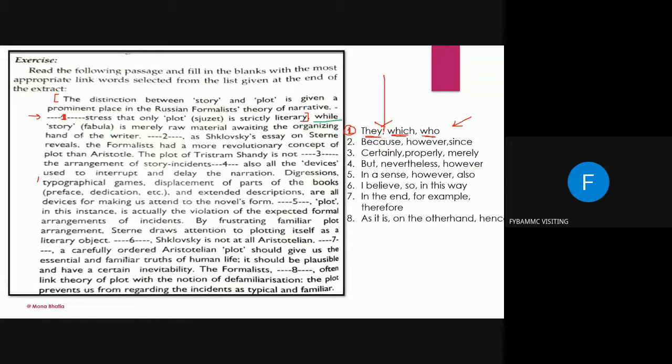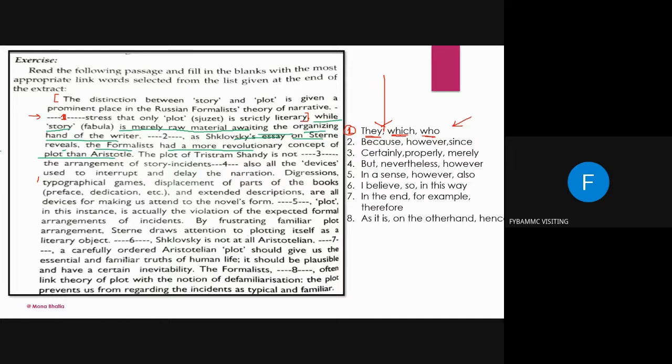While the story is merely a raw material awaiting the organizing hand of the writer, dash, as Shklovsky's essays on Sterne reveal, the formalists had a more revolutionary concept of a plot than Aristotle.